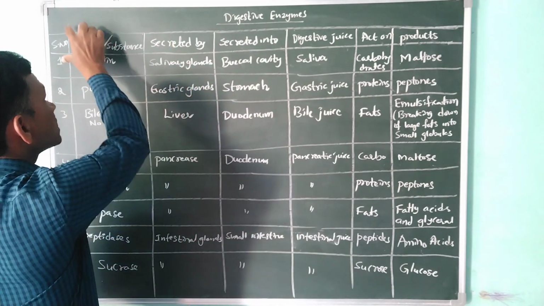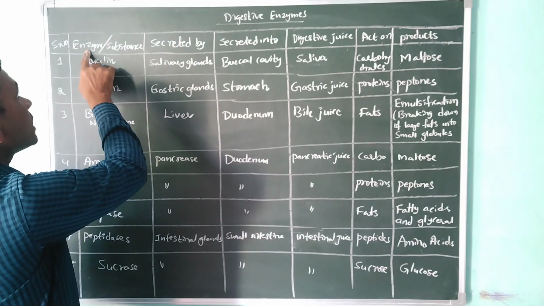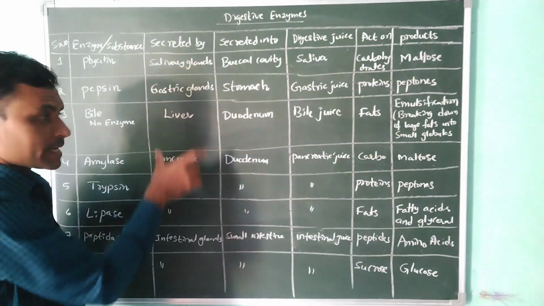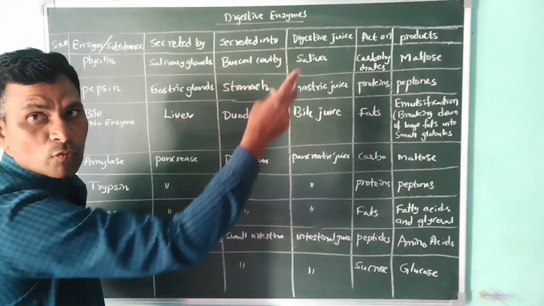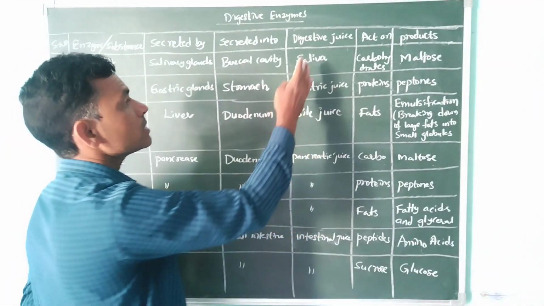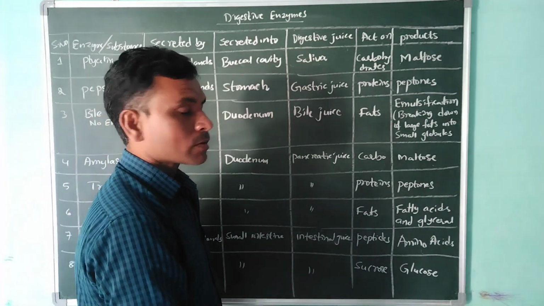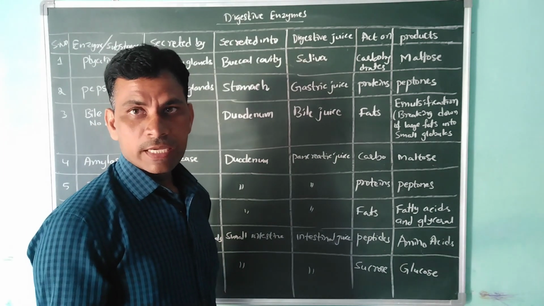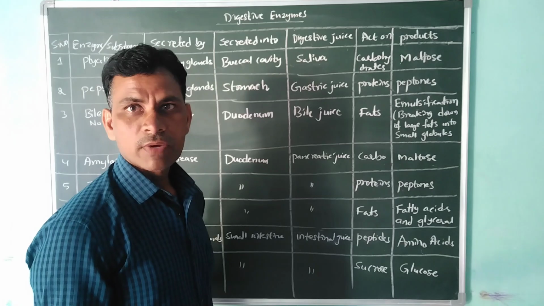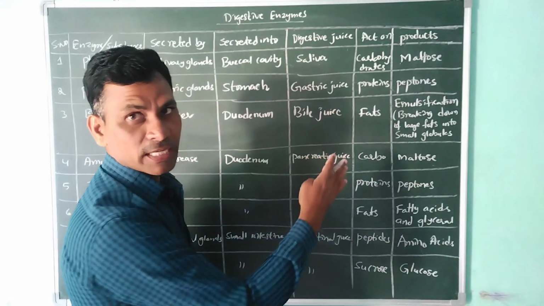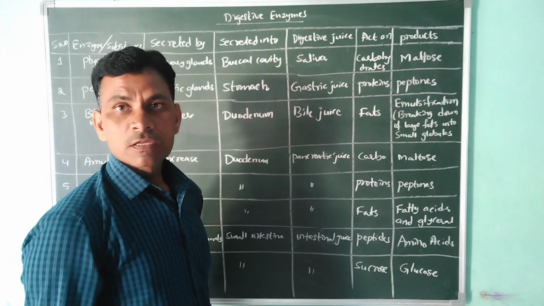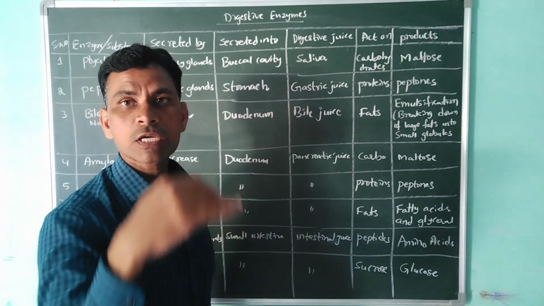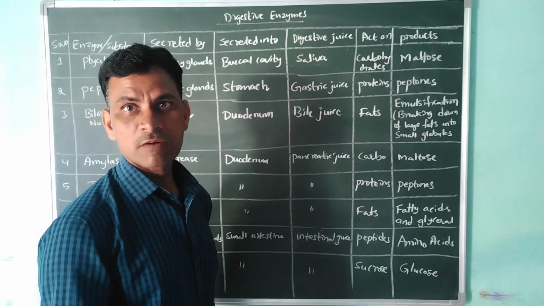Once you see the columns: enzyme name, these all are enzymes. Secreted by means which organ secretes it. Next, secreted into, where it is secreted. Next, the digestive juice name. Next, act on. We are taking different kinds of food items like carbohydrates, proteins, fats, vitamins, minerals, so where does it act. Next, what is the product. Initially what material enters our body, and after the effect of these enzymes, how it is converted, that is called the product.